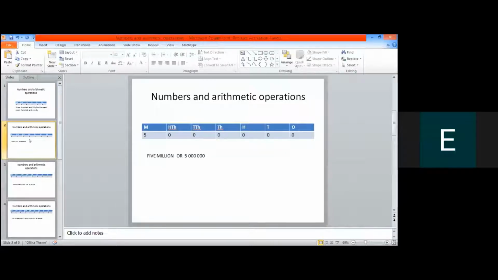Now children, you please note down that 5 million I have written, and previously if you remember that with the international place value system we used to put a comma, but here I have not put any comma. I have put this space. You can see a space right after 3 digits. Starting from the right side, you can see 3 zeros and a space, and 3 zeros and a space, and then 5.